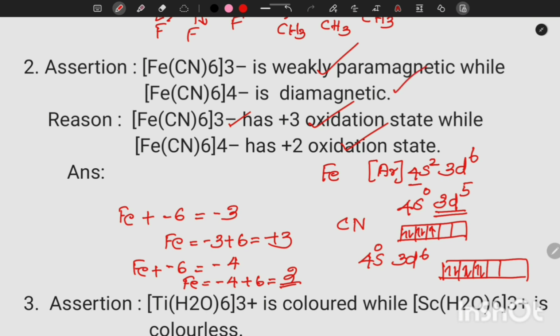So that's diamagnetic. That's also correct. Assertion is correct, reason is also correct. But the reason is not the correct explanation of the assertion, because paramagnetism depends upon unpaired electrons, and diamagnetism means all the electrons are paired. So our option is B.